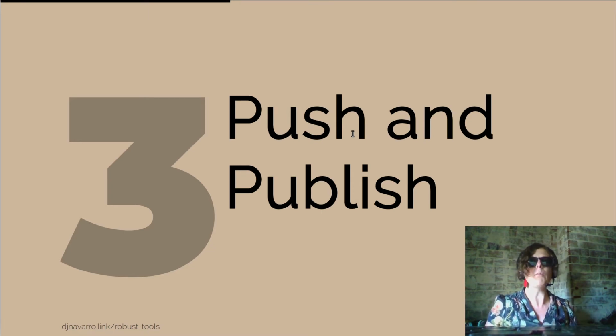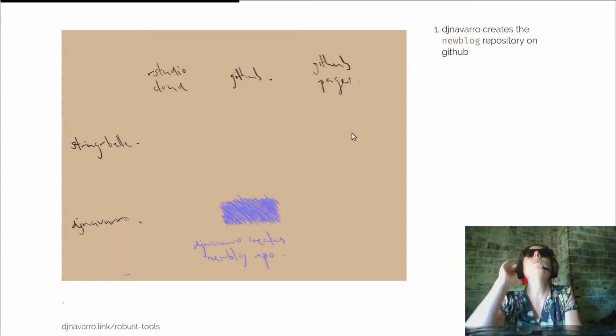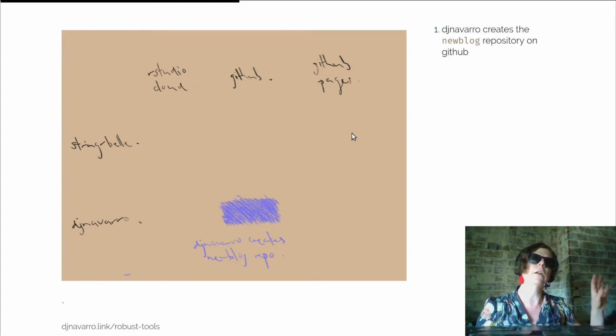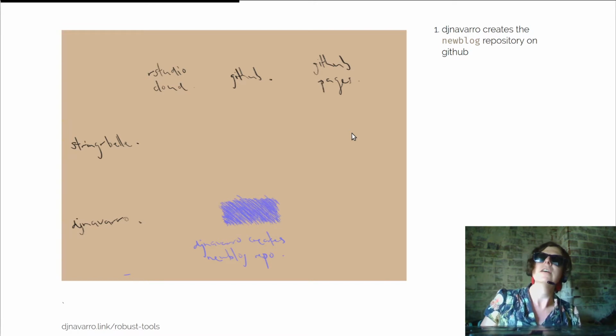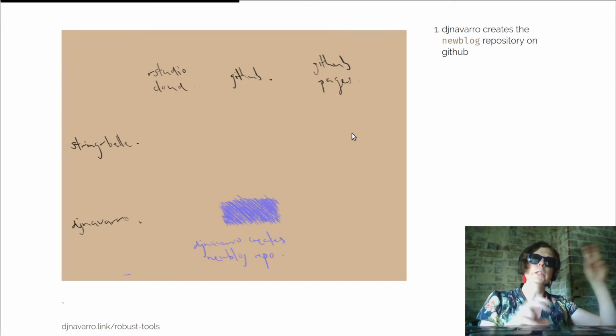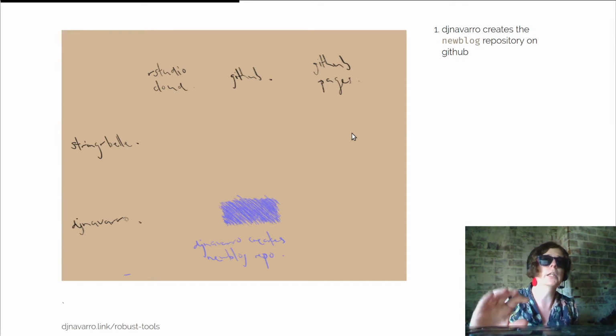Regardless, it's worth taking a moment again to think about the process we have just gone through. So, when we started this out, we started it with this new blog repository that DJ Navarro created on her GitHub account. I mean, she is me, but we're trying to keep in mind the separation between who the different people are, because GitHub and Git is fundamentally a tool about collaboration and working with other people while doing programming.